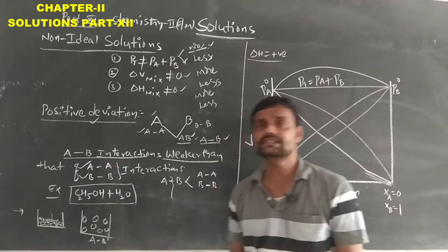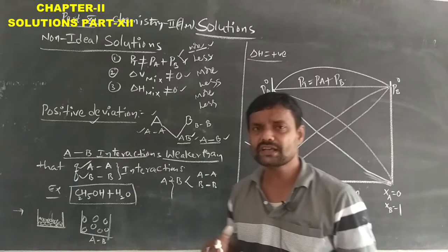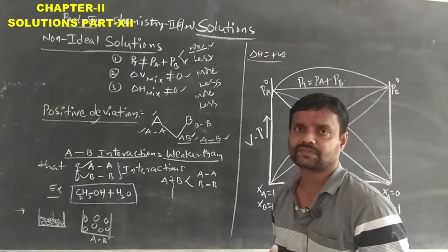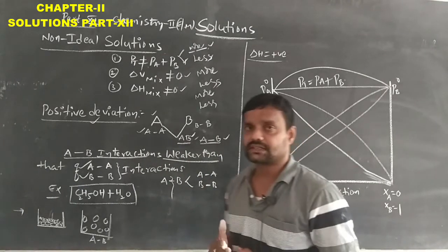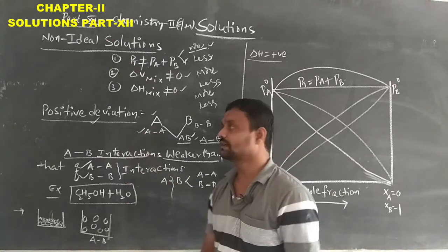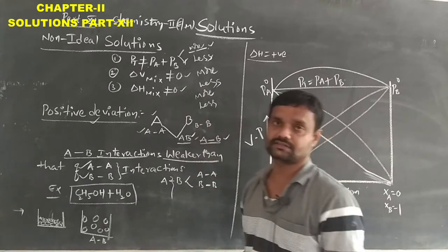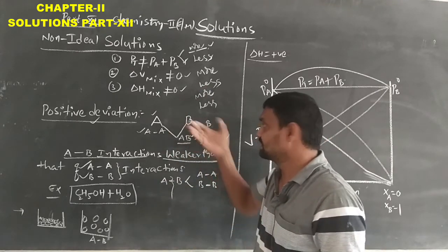Positive deviation means the solution will have more vapor pressure compared with the other solution. So due to this condition, it will have the positive deviation. This is about the positive deviation of non-ideal solutions. This is the general example.